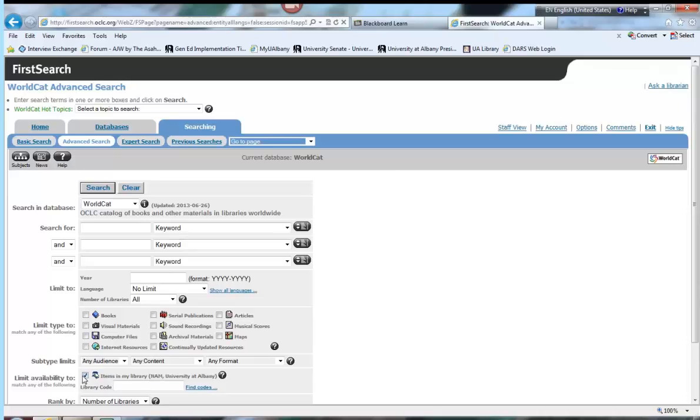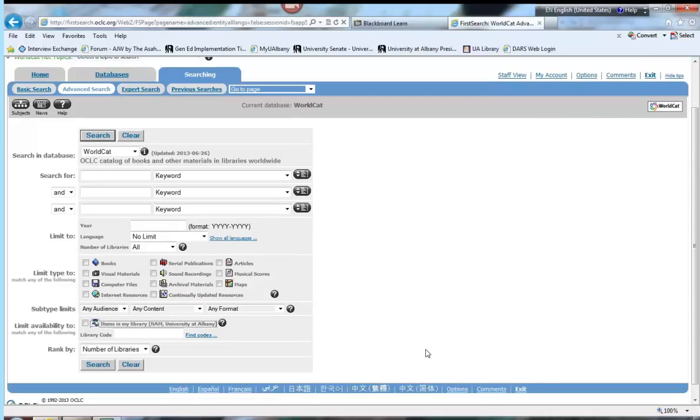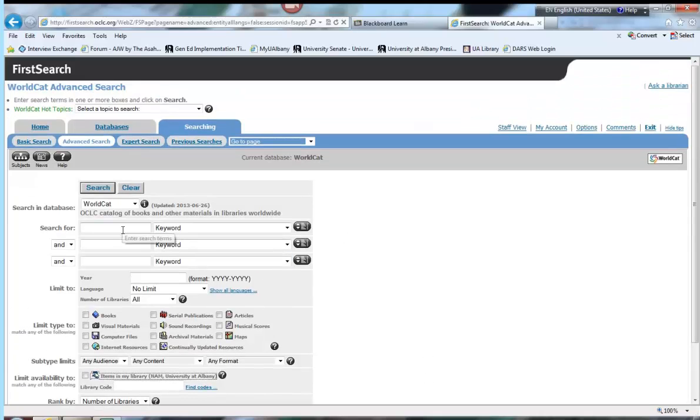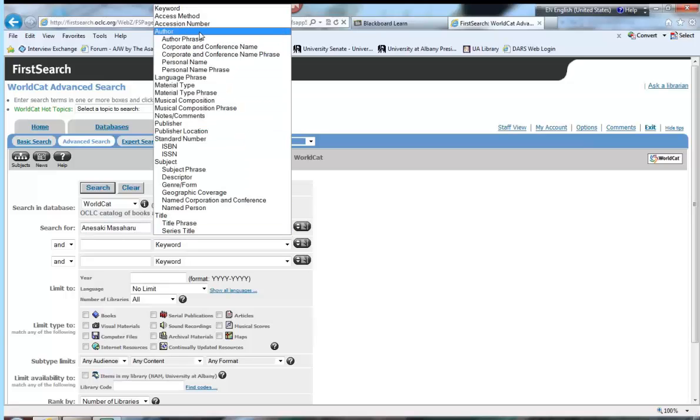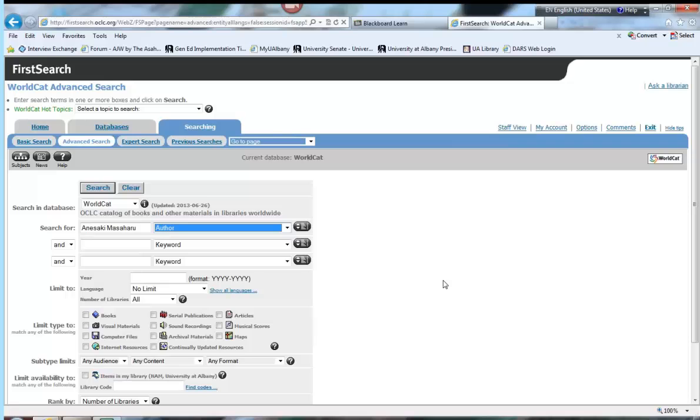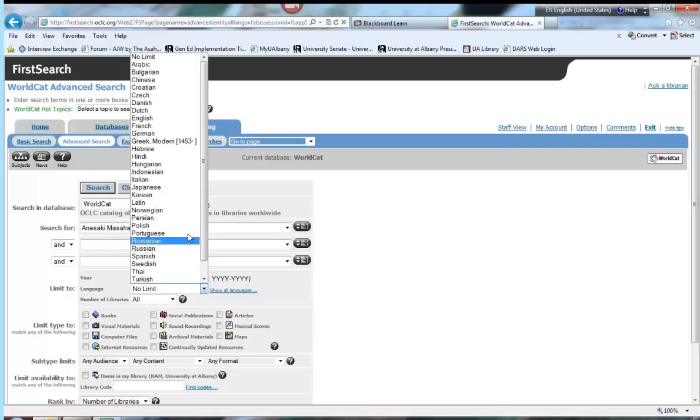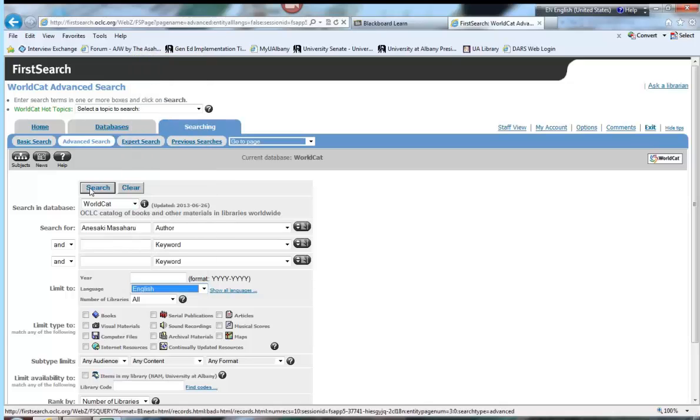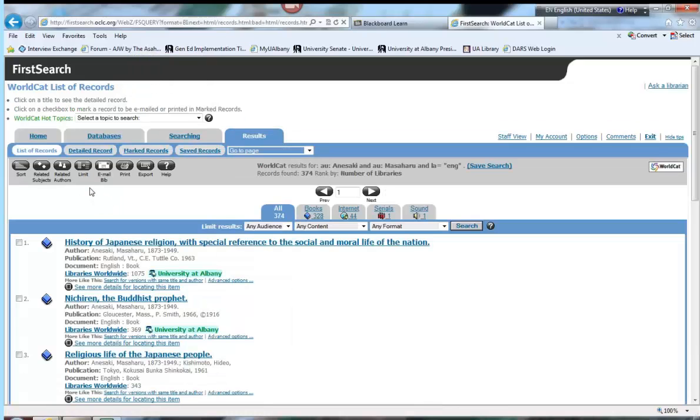But in this case, let's not look at just stuff in the Albany Library. Let's look at things all over the place. I'm going to start with Anazaki, as I always do. I'm not going to do keyword because I'm going to get too many hits. He was a pretty prolific author too, so even with saying author, I'm going to get an awful lot of hits. Let's say I only want to see materials in English for this particular search. Let's see what comes up.